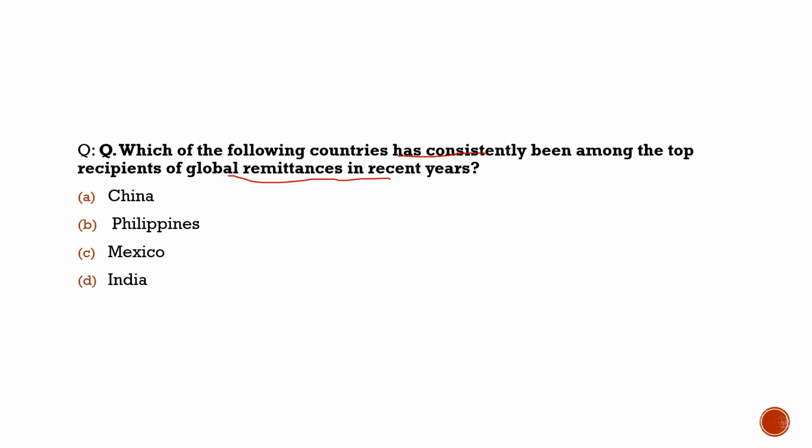So in this list, India was at the top. India gets almost 14.3% of the global remittances, which is approximately $129 billion according to the data. So this is how much money we get from foreign lands, from our diaspora which is working in other lands. So India is at the top.